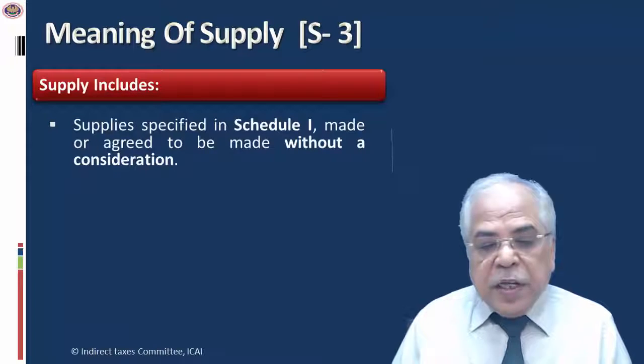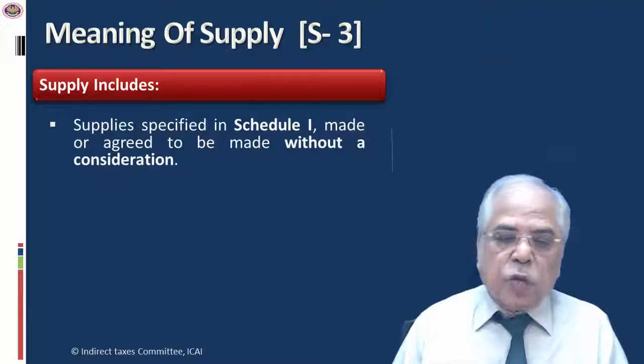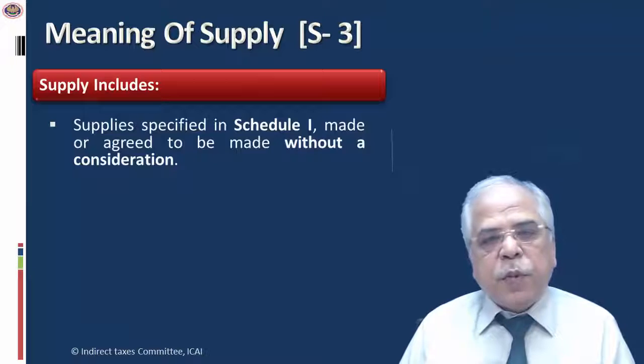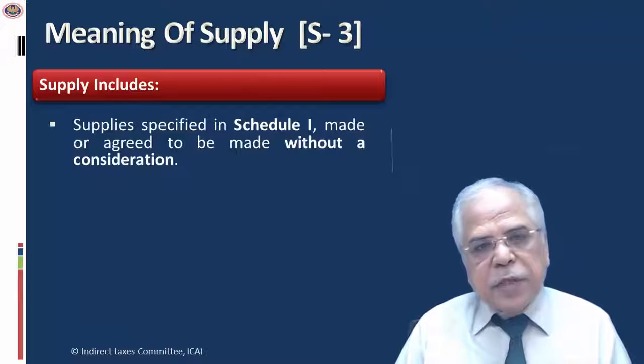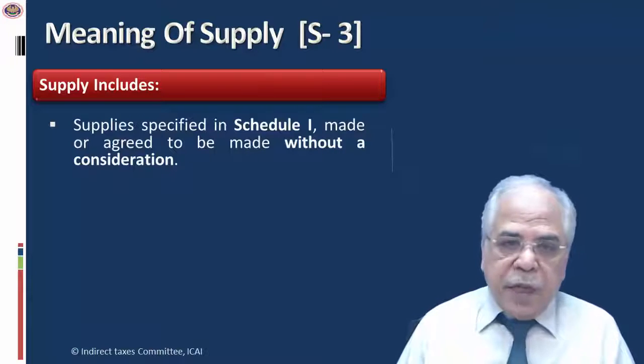Supplies specified in Schedule 1 made or agreed to be made without a consideration. If you look at the present definition of service, it says provided or agreed to be provided; because the term is supply, they say made or agreed to be made without a consideration.